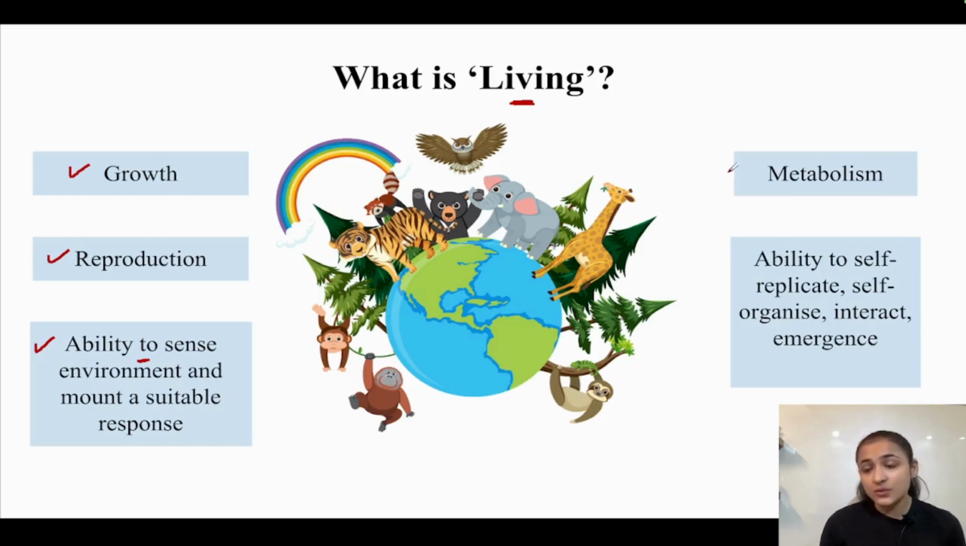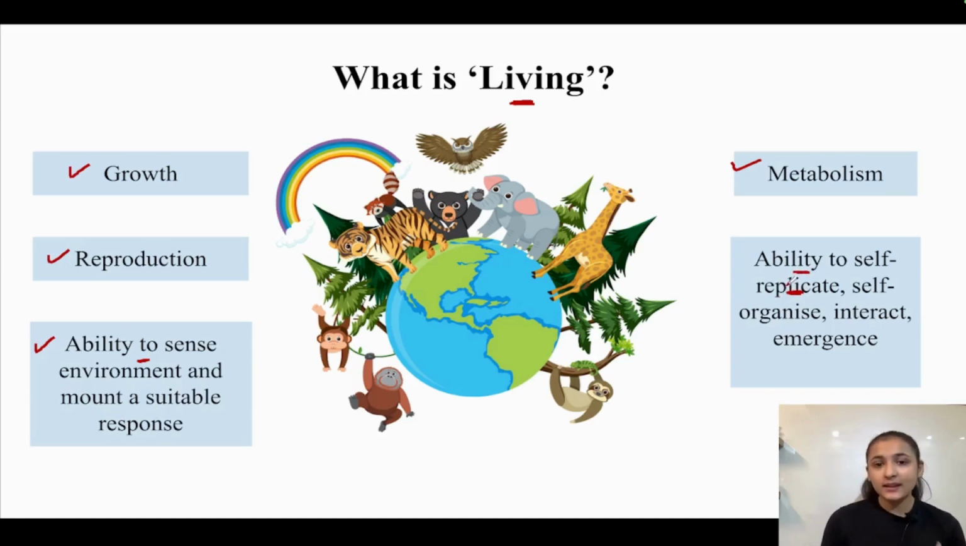The living organisms would also show metabolism. For example, inside each living organism, certain chemical reactions are taking place. These include anabolic reactions and catabolic reactions. Both anabolic and catabolic reactions comprise metabolism. We are going to study metabolism in detail in later videos. The organisms also have the ability to self-replicate. We can produce our progeny. We can replicate ourselves.